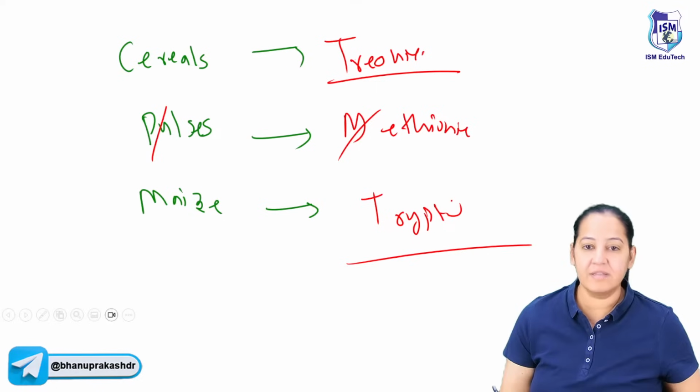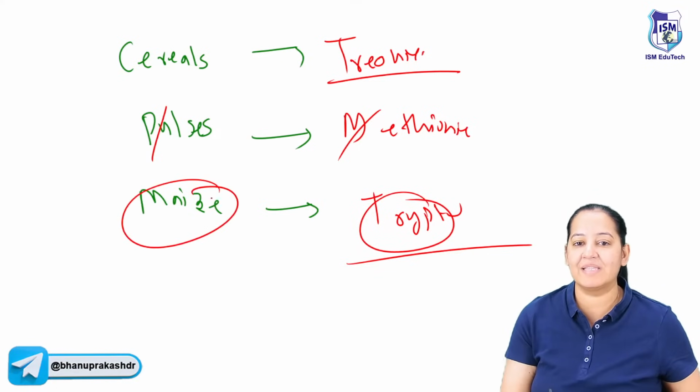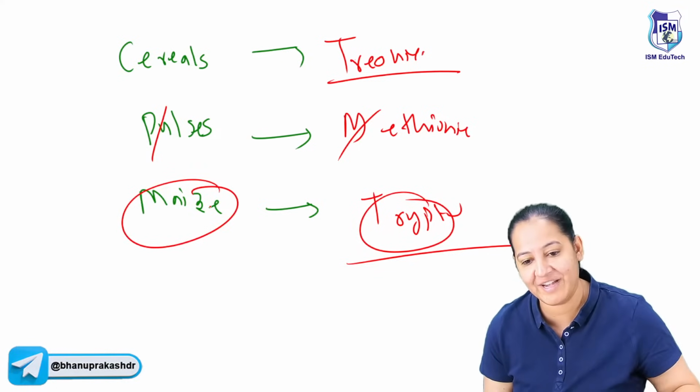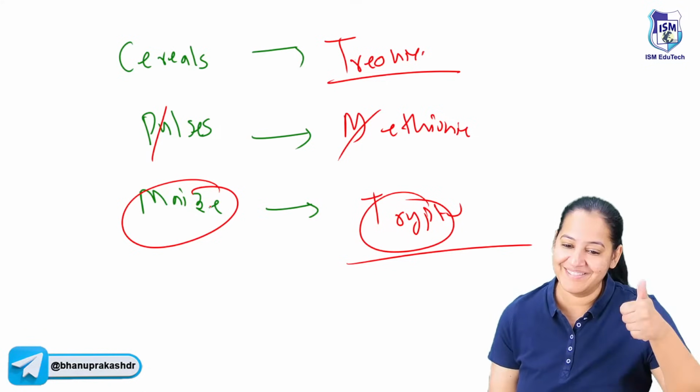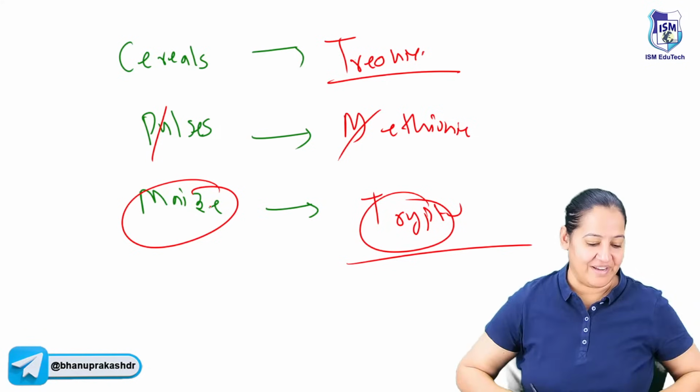भुट्टा ट्रिप में खाते हैं. This is also good one. So tryptophan is maize. भुट्टा ट्रिप में खाते हैं ना. मैंने we go on a trip, we eat भुट्टा. So this is also good one. Very good. Thank you so much. So share with everyone.